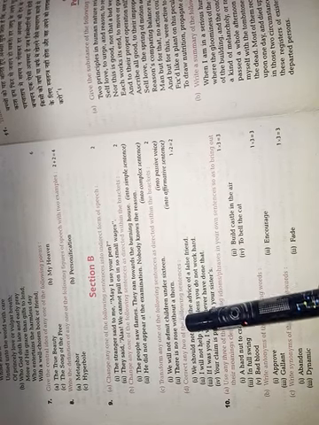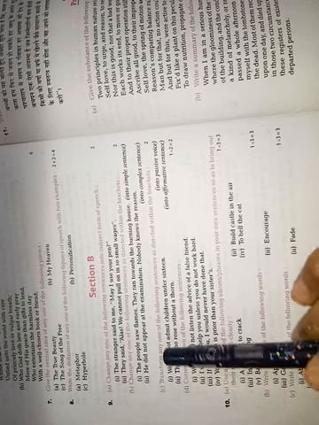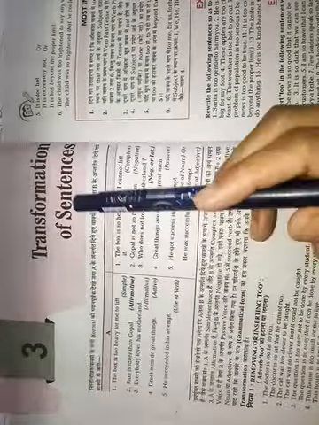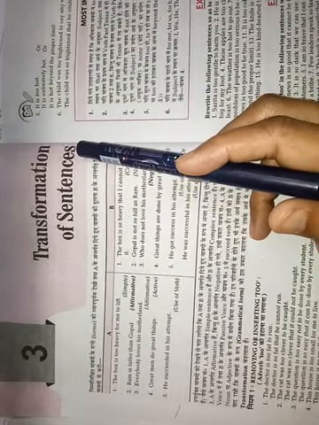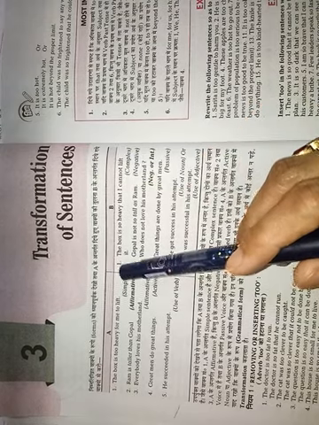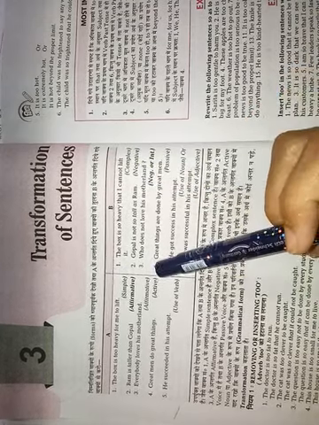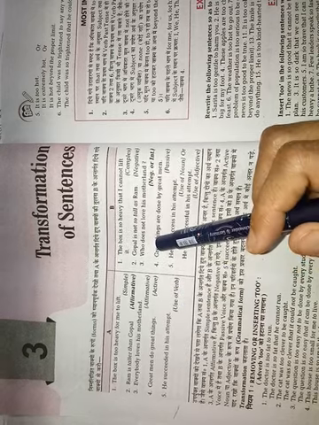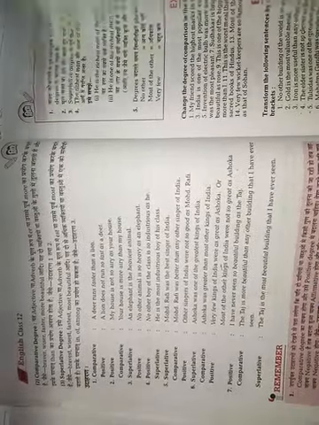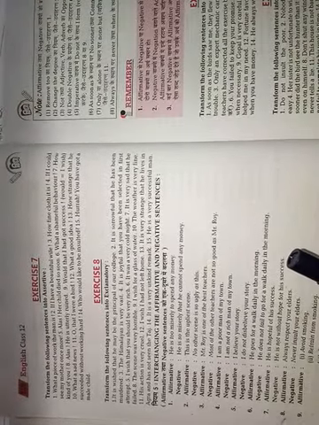Now today I will teach you all question number 9, C part, transformation of sentences. In transformation of sentences, there are affirmative sentences, negative sentences, removing to, inserting to, degrees of comparison, active passive, exclamatory sentence, interrogative sentence.